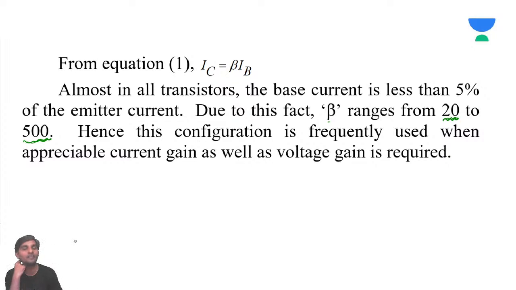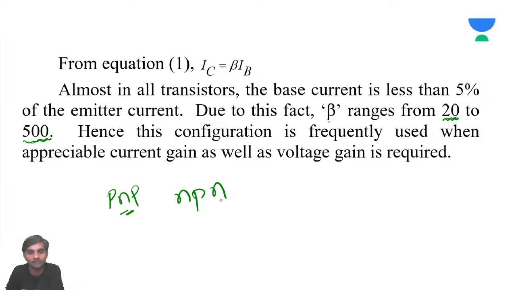Why are you using intrinsic semiconductors? If the base is intrinsic, then why do we use a PNP transistor or an NPN transistor, when this is not P type and not N type? There is no use if you use intrinsic semiconductor.